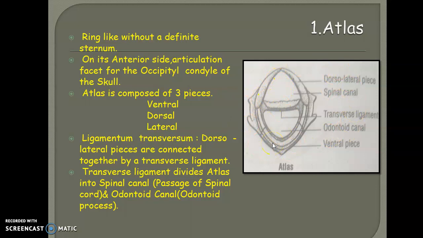The atlas is the first vertebrae. It generally consists of a paired dorsolateral area and a ventral side. It has a ligament-like structure called the ligamentum transversum, dividing the whole structure into an anterior spinal canal and a posterior odontoid canal. The spinal canal is only concerned with the passage of the spinal cord.